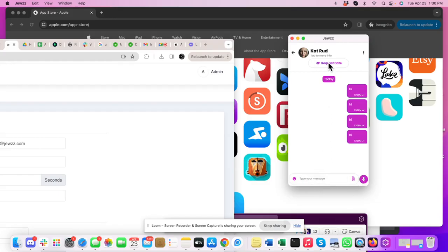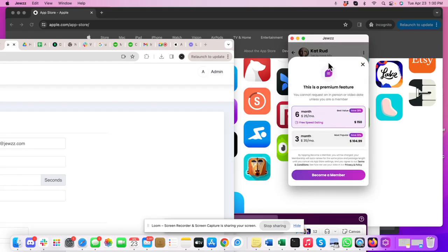I'm not sure. If I go to request a date, boom. This is a premium feature. You cannot request an in-person or video date unless you are a member. And okay, so they actually put that in. This is new. This is after I complained yesterday about the fact that the page itself wasn't specific to what they were looking for. So this is what they put in there. And then down below